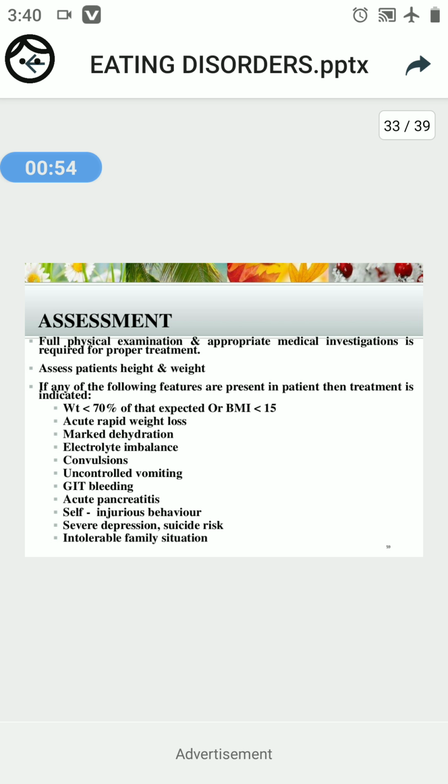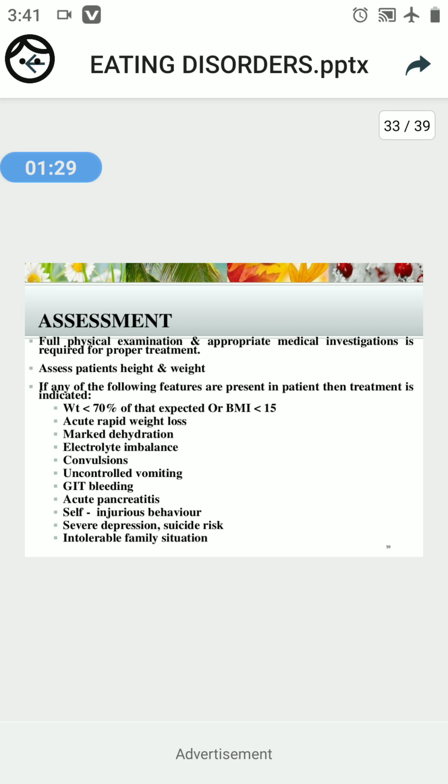Okay, if any of the following features are present in the patient, then treatment is indicated. So the conditions in which treatment can be indicated are the following. If the weight is less than 70% of the normal expected weight, or if the BMI is less than 15. Next, rapid weight loss and quick weight loss. Okay, acute is nothing but rapid or quick weight loss.